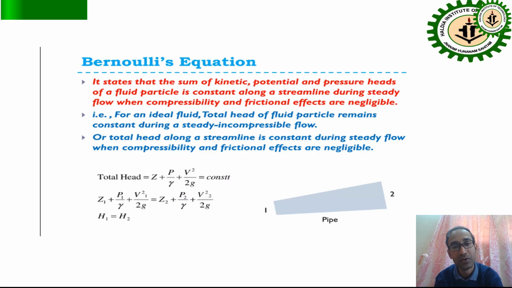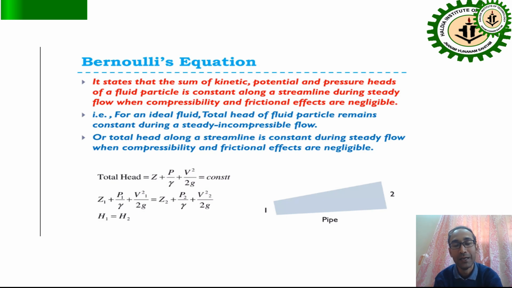So total head equals Z plus P by gamma plus V square by 2g, which is constant as per Bernoulli's equation. If we consider a pipe, with inlet 1 and outlet 2, at the inlet the pressure head is P1 by gamma, the velocity head is V1 square by 2g, and the potential head is Z1.